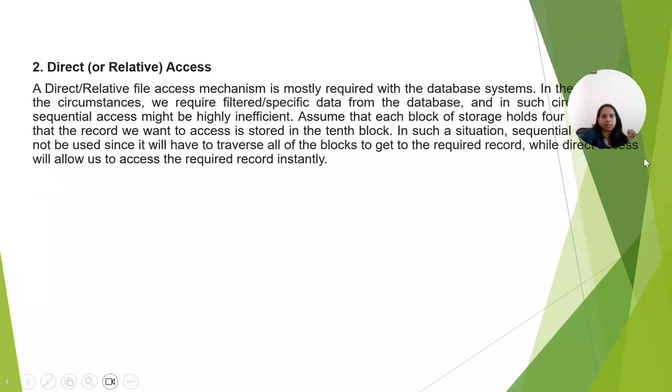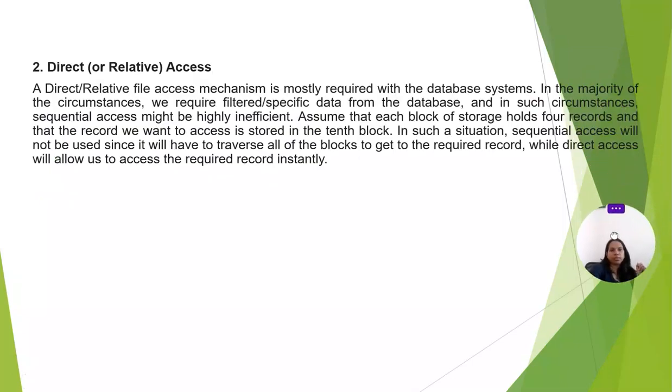And direct or relative access: we know the direct and relative access mechanism is mostly required by database systems. In the majority of circumstances, we require filtered and specific data from the database, and in such circumstances sequential access may not be efficient. Suppose each block of storage holds 4 records and the record we need is stored in the 10th block. In such a situation, sequential access will not be used since it has to traverse all the blocks to get the required block, while direct access will allow us to access the required record instantly.